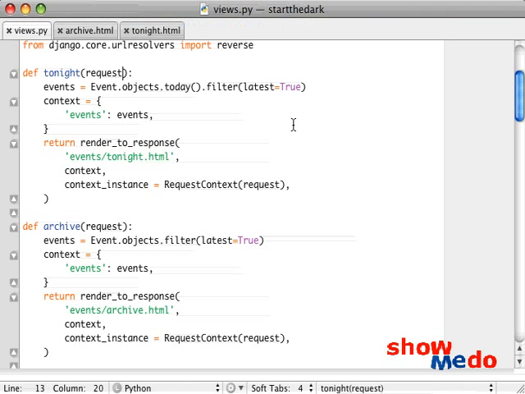So where we left off last time with our views in the events module, we had a tonight and an archive view, and right now they pretty much do the exact same thing with the exception of this today filter. But today what we're going to do is basically completely rewrite these to use our new views.